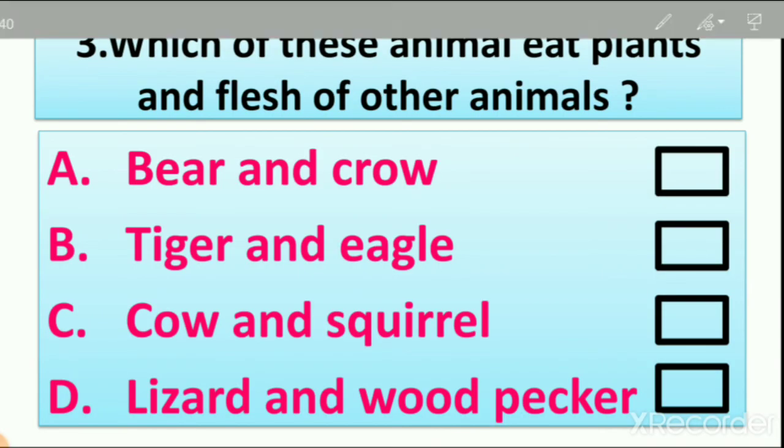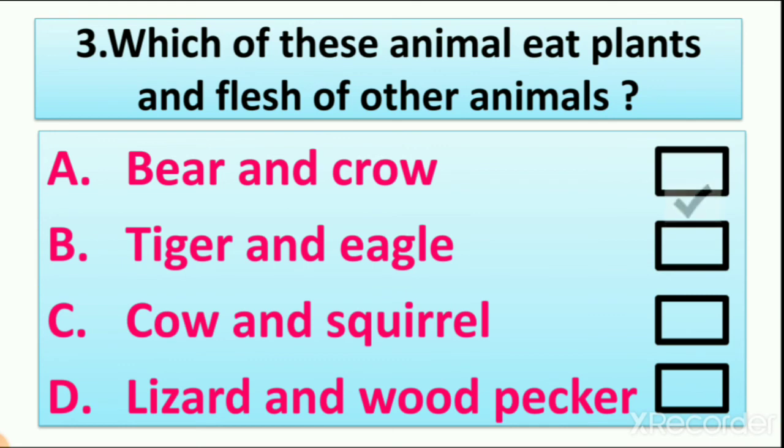So bear and crow is the right answer, because tiger and eagle eat flesh of other animals, cow eats grass, squirrel eats seeds, while lizard and woodpecker eat insects and worms. So what is the answer? Which of these animals eat plants and flesh of other animals? Bear and crow. So now you can understand which animals eat flesh and plants.